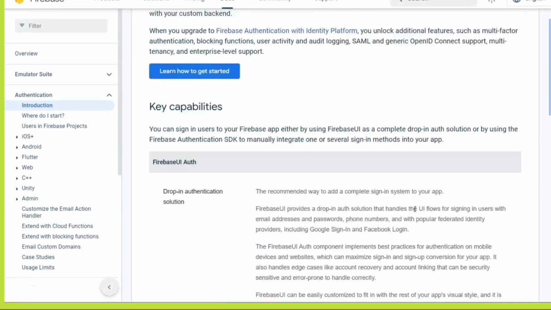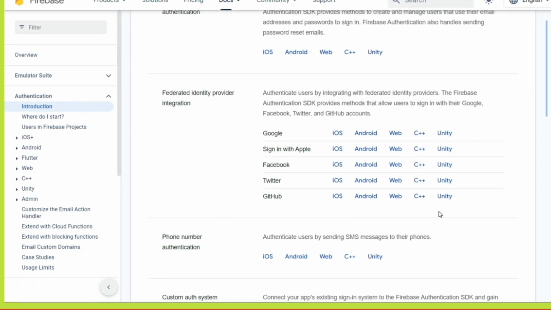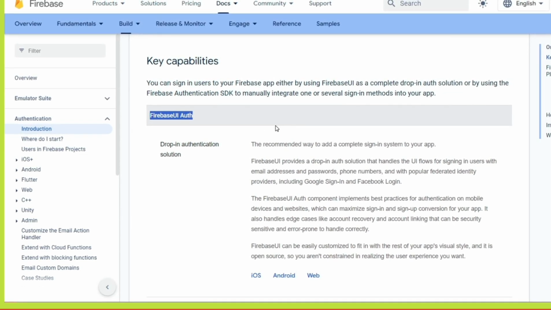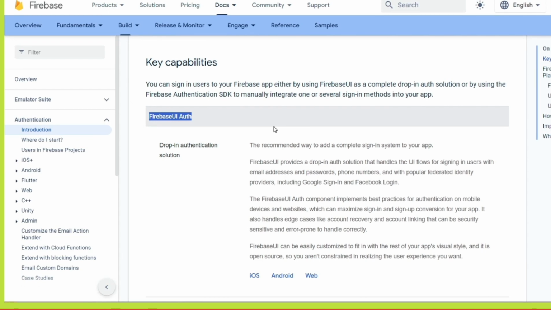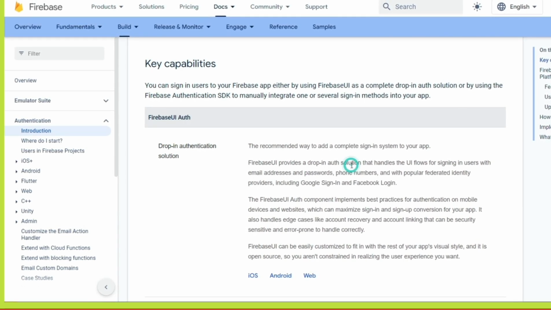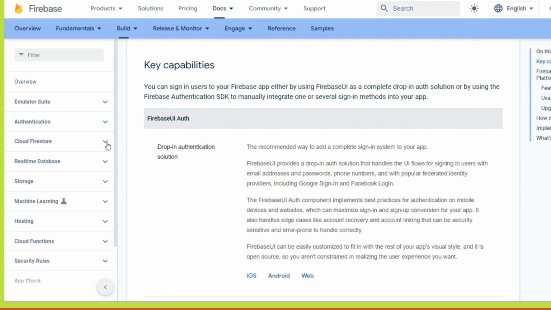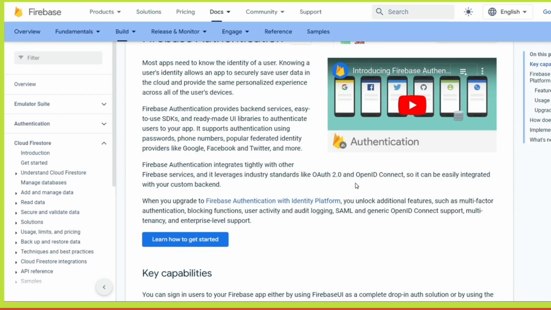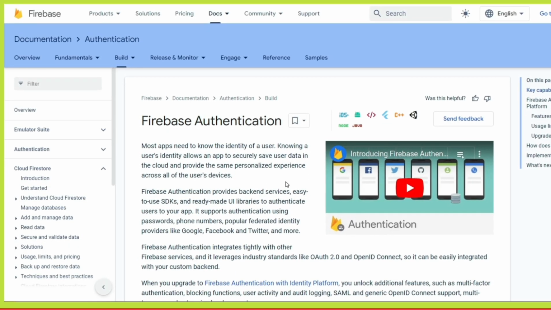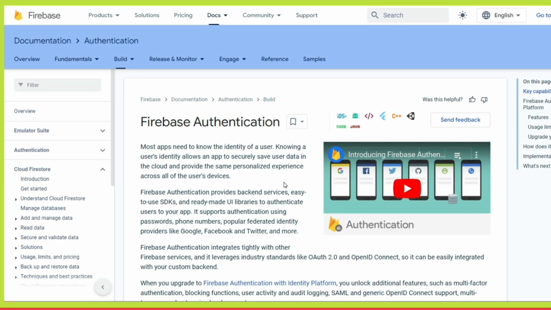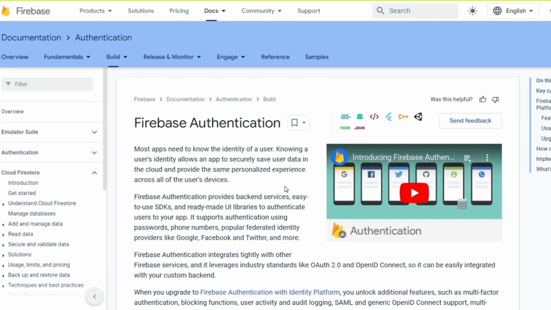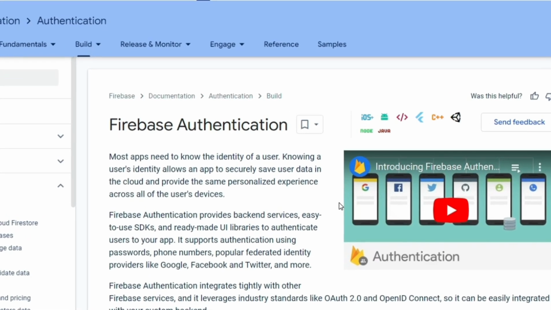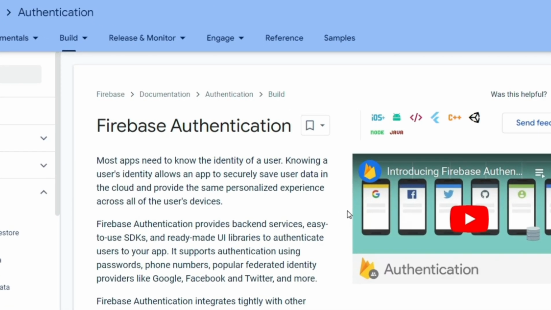So authentication can be built with great ease, and there is a UI solution also. You can use Firebase UI Auth, which helps you to build very quickly without doing a lot of programming on the front end. So let's dive deep into other services like Cloud Firestore. It is a database which stores your data, and it is NoSQL, so you can have any schema. It won't force you to put your data in one particular schema that you can't change, right? And NoSQL databases are good for that. You can change your schema anytime based on your requirements and your changing needs.